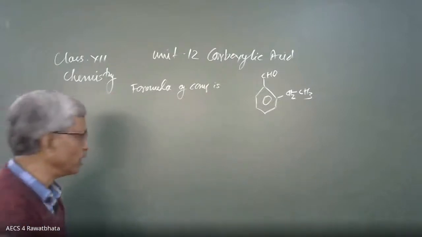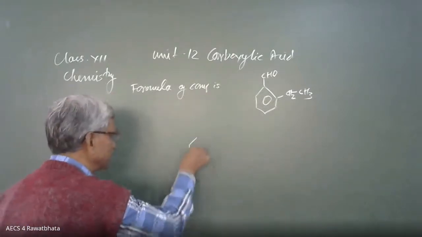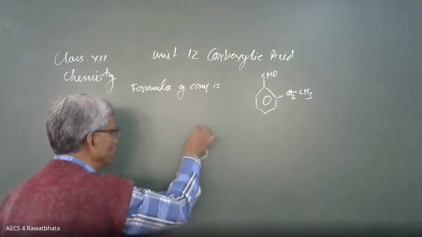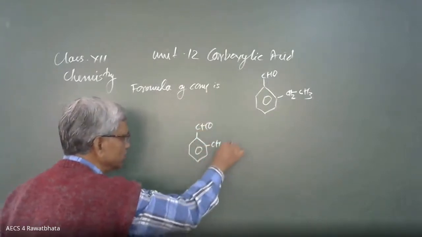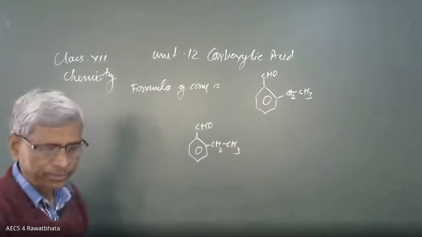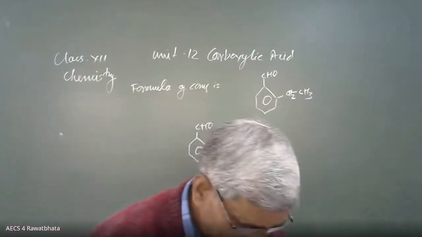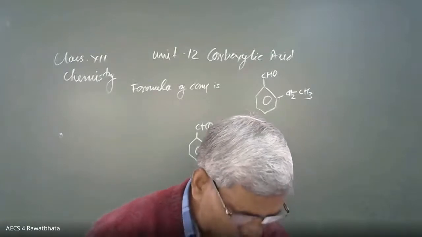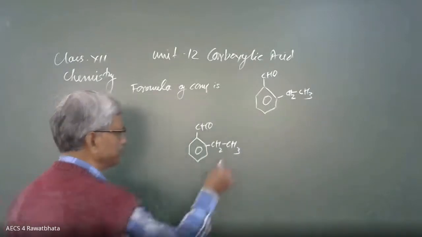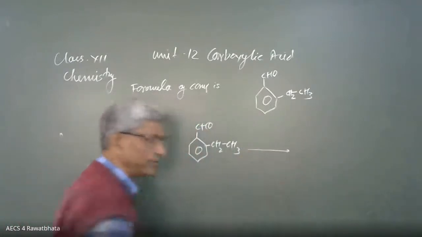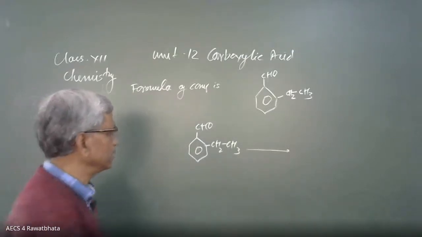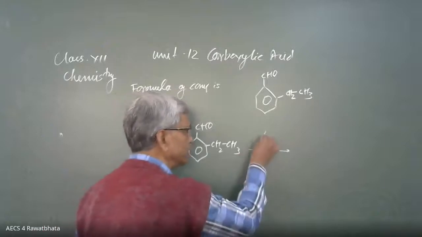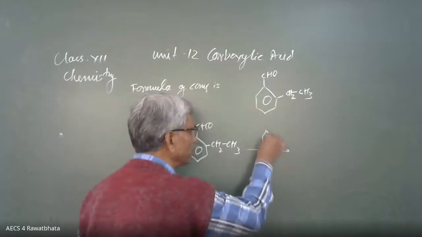After deciding the formula, we have to write this compound at the center of the notebook. Here is CHO, here is CH2, CH3. This is the compound. The first point is it forms a 2,4-DNP derivative. It is going to combine with 2,4-dinitrophenylhydrazine. This is the formula of the compound.